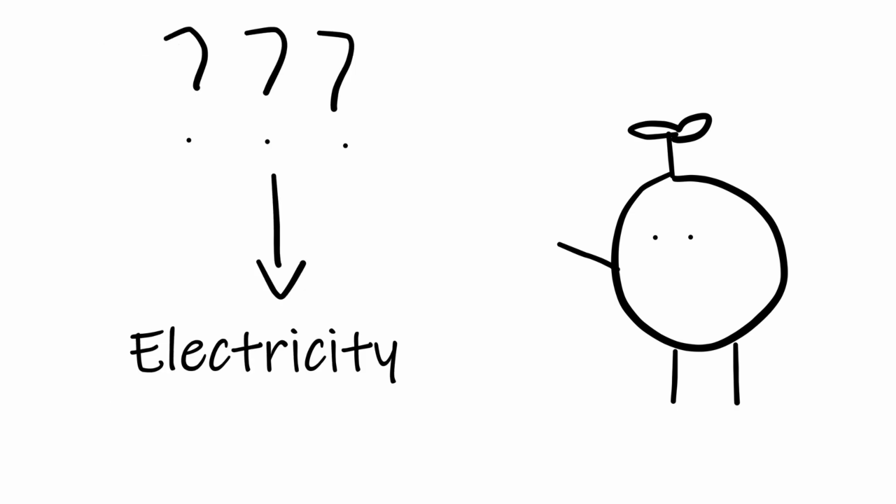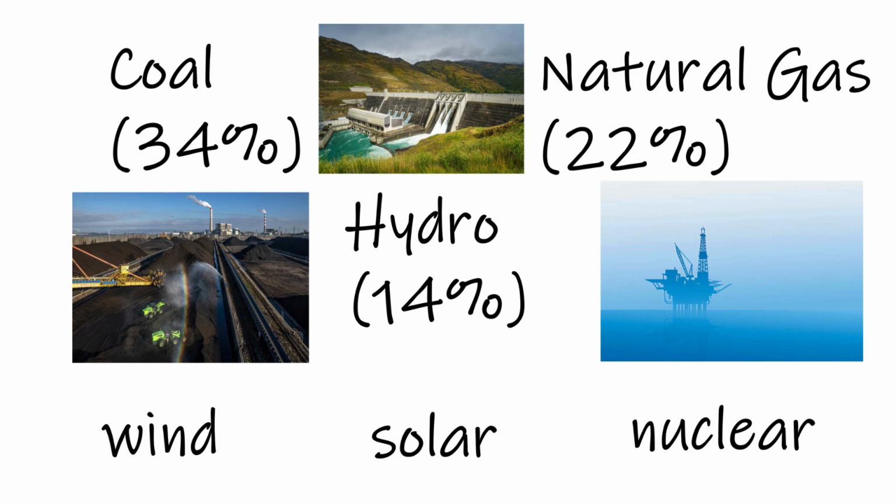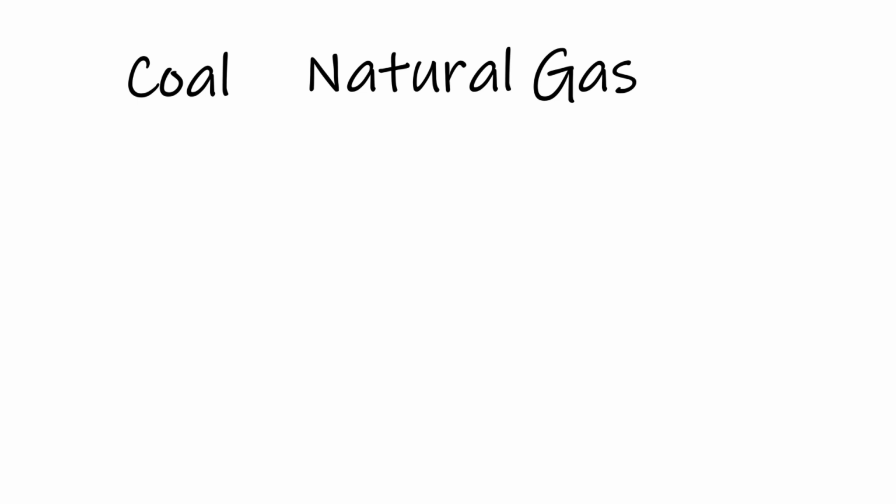So now, we have to find out what happens before all these. What energy transformed into the electrical energy that we use? Common types of energy production are coal, natural gas, hydro, wind, solar, and nuclear. We will only discuss a few common types. First are coal and natural gas, because they are pretty similar.